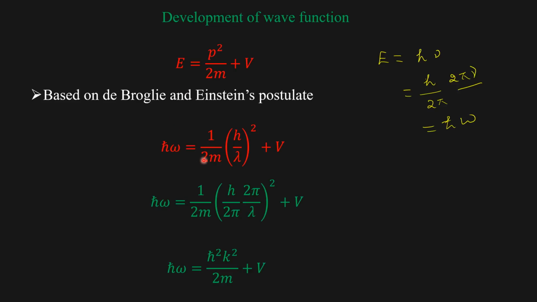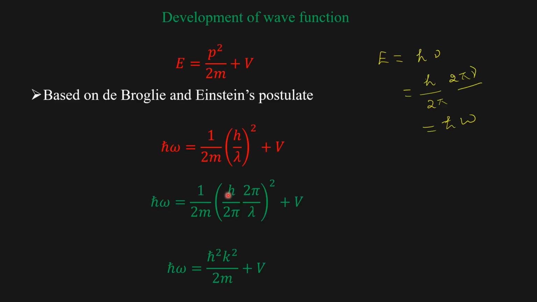Then we have p squared over 2m. According to de Broglie, p is equal to h over lambda. So p squared will be h over lambda whole square, plus of course this potential energy. Now I am going to multiply and divide by 2 pi.